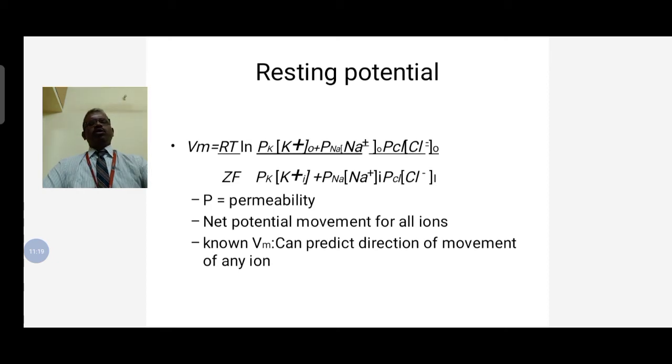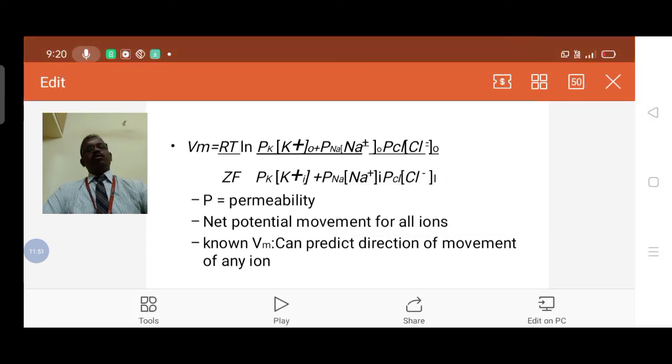What is the Boltzmann equation? Vm equals RT by Zf ln of (Pk K plus O plus Pna Na plus O plus PCl Cl minus I) divided by (Pk K plus I plus Pna Na plus I plus PCl Cl minus O).